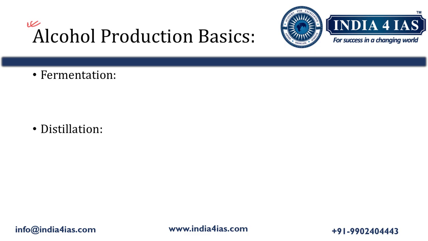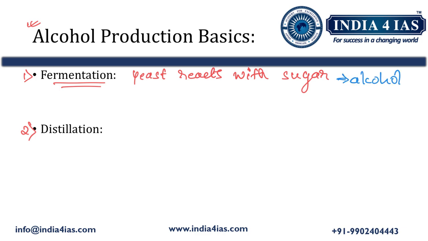The two main processes involved in alcohol production are fermentation and distillation. In the fermentation process, yeast reacts with the sugar in the form of food grains, fruits, sugar cane, etc. During this process, the reaction produces a mixture containing alcohol. Commonly this fermentation process is used to make beer or wine. Fermentation stops when alcohol levels get too high, around 14 to 18%, because it becomes toxic for the yeast to produce further alcohol.